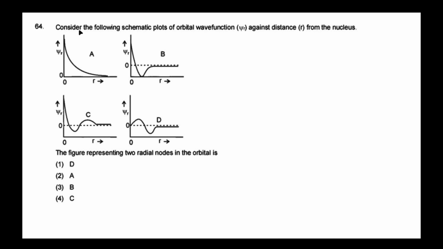The next question is: consider the following schematic plots of orbital wave function against distance r from the nucleus. The figure representing two radial nodes. So here this is the 1s orbital, so 0 radial nodes. How to find out radial nodes? Where the curve overlaps the dotted line, only then does that represent a node.